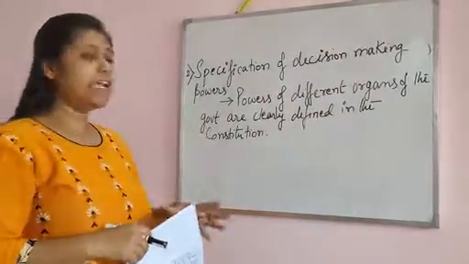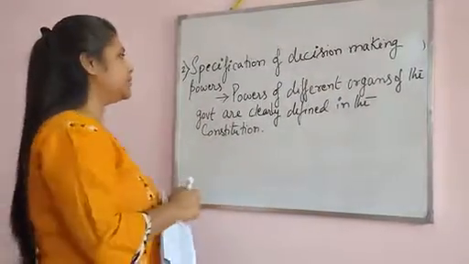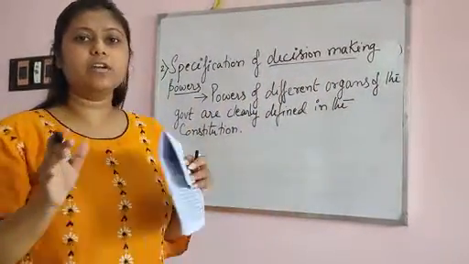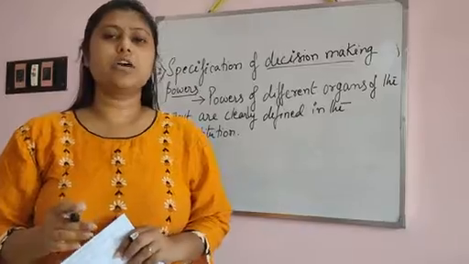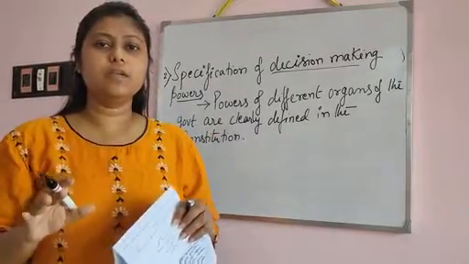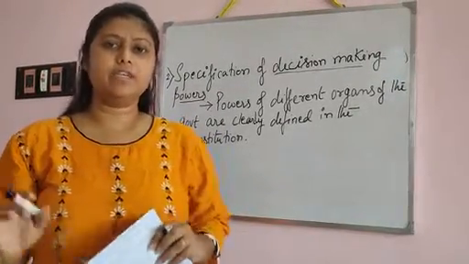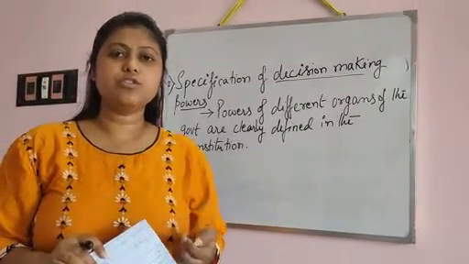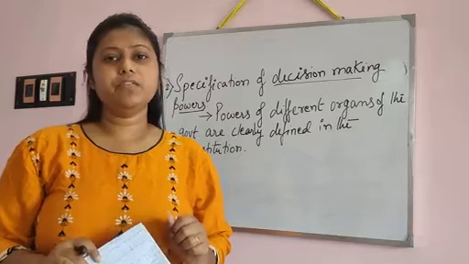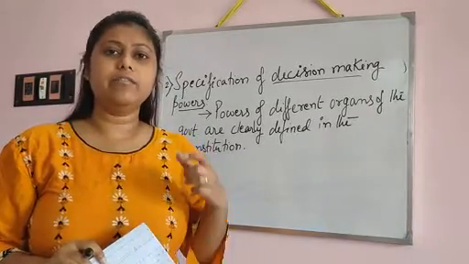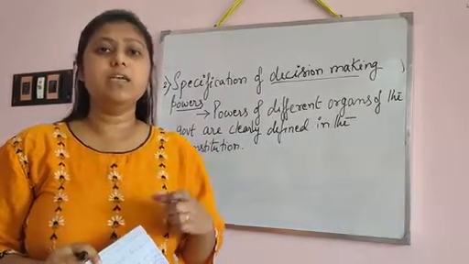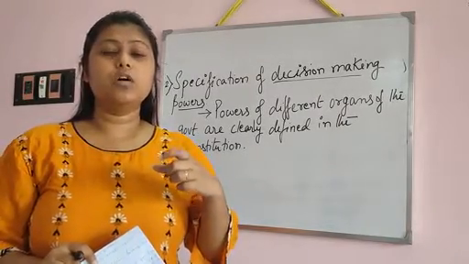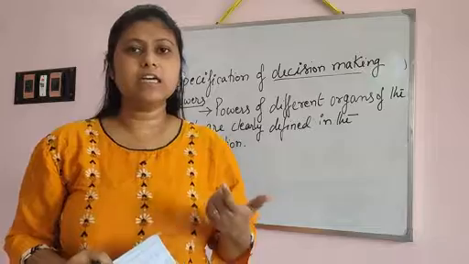Okay. Now our second function is the specification of decision making powers. You all know that in our constitutional structure we have three organs of the government: legislative, judiciary and executive. In our previous video you already learned that our constitution provides or permits some authority to those who are working for the citizens, that is, the government part.